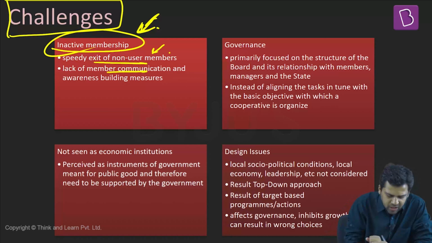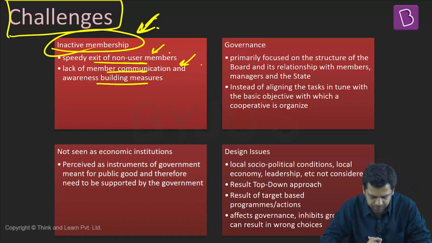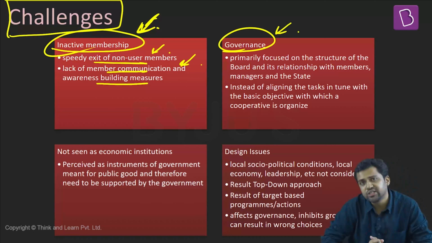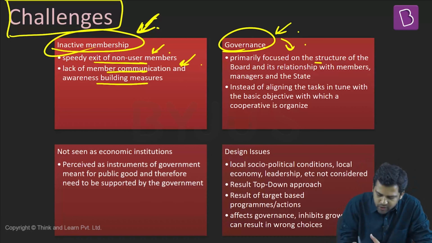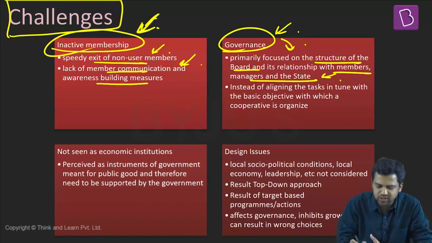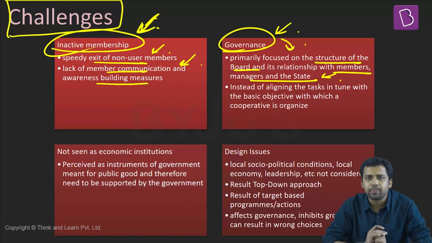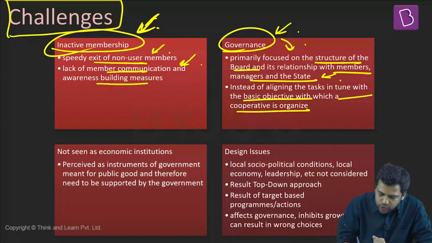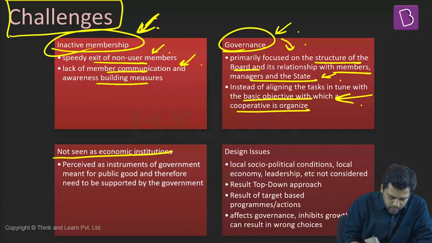Apart from that, member communication and awareness-building measures are also lacking in many of these cooperatives. Governance is also a challenge in many of these cooperatives. Generally, governance focuses on the structure of the board, and the relationship with members, managers and the state. But we generally forget the cooperative principles. So we need to focus on the basic objectives with which the cooperatives are formed.